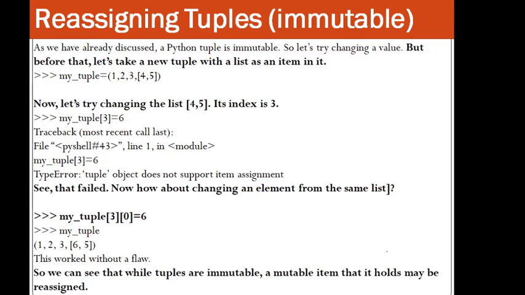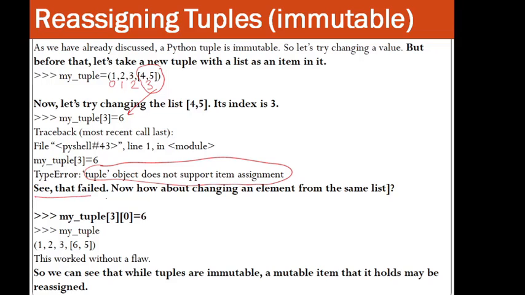So what you are doing, say here last, it has been mentioned over here, tuple object does not support item assignment. Why is it so? Because it is your 0th, this is 1st, this is 2nd, this is 3rd. So you are trying to replace this list with a new element 6. You are trying to reassign it. So you cannot do that because tuples are immutable. Here you can see tuple object does not support item assignment.